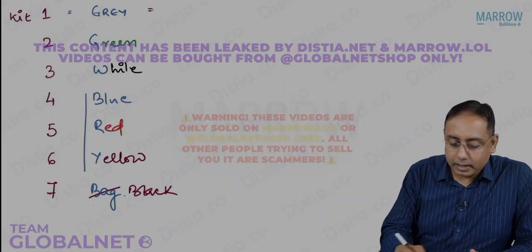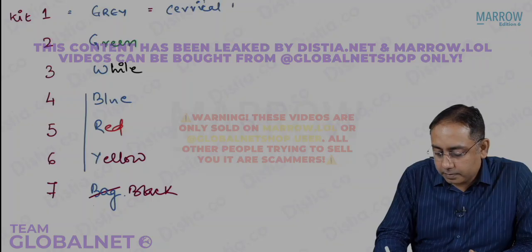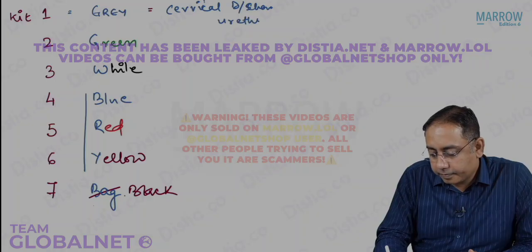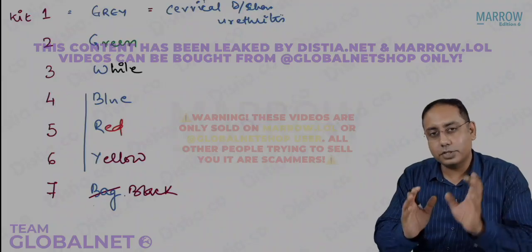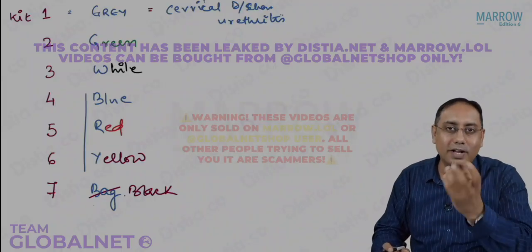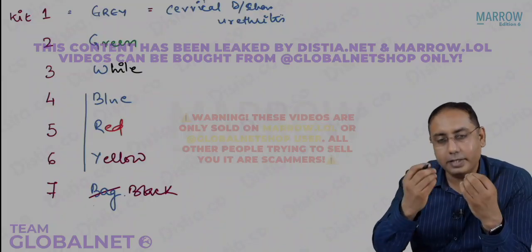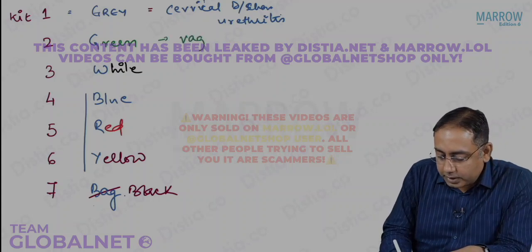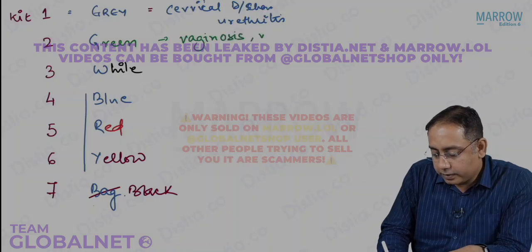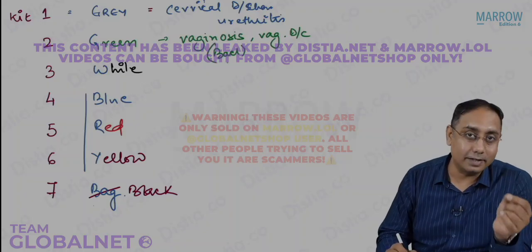Kit 1 is for any cervical discharge or any urethritis. Very easy. I'll try to make it simplified for you. Just look at the screen and follow what I am saying. Kit 1 is for any urethral or cervical discharge. But specifically for vaginal discharge, for bacterial vaginosis, we give the green color kit.